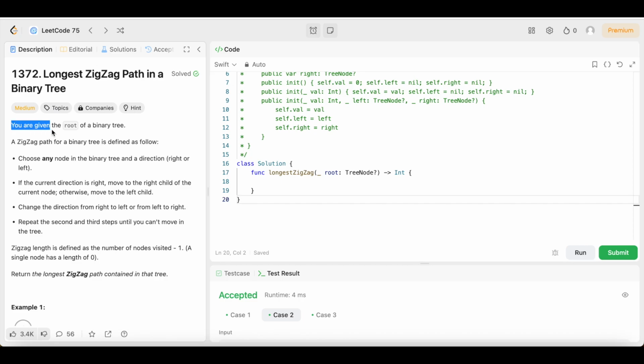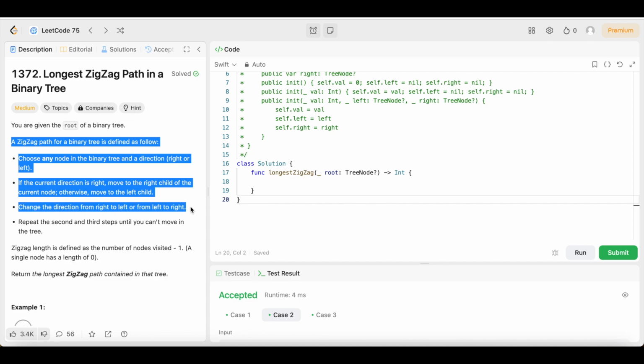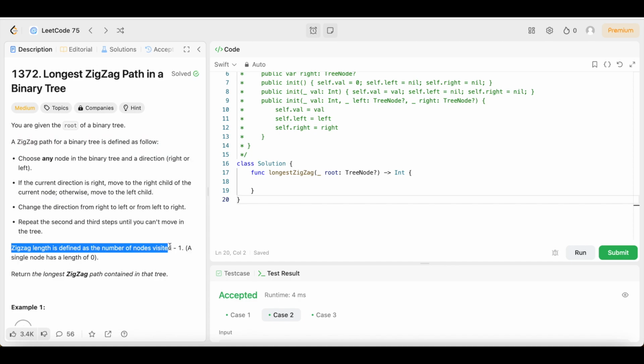It says you are given the root of a binary tree. A zigzag path for a binary tree is defined as follows. Choose any node in the binary tree and a direction, right or left. If the current direction is right, move to the right child of the current node. Otherwise, move to the left child. Change the direction from right to left or from left to right. Repeat the second and third steps until you can't move in the tree. Zigzag length is defined as the number of nodes visited minus 1. A single node has a length of 0. Return the longest zigzag path contained in that tree.